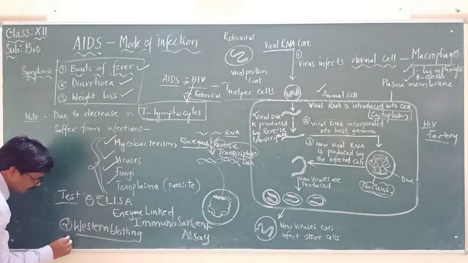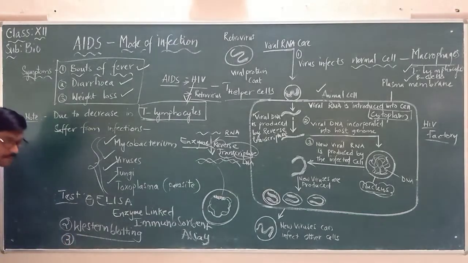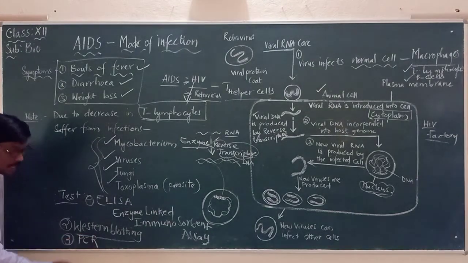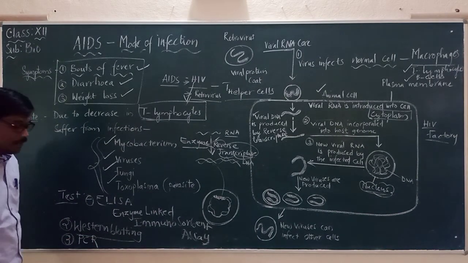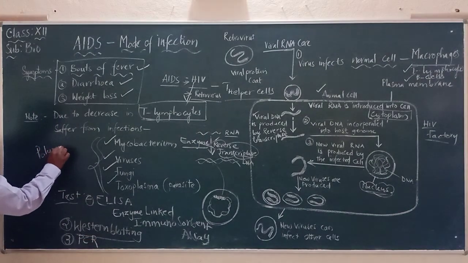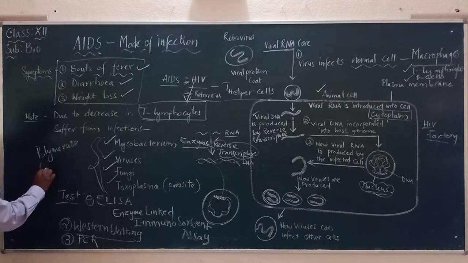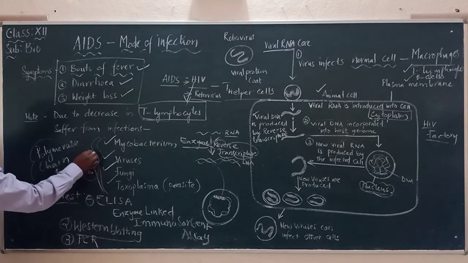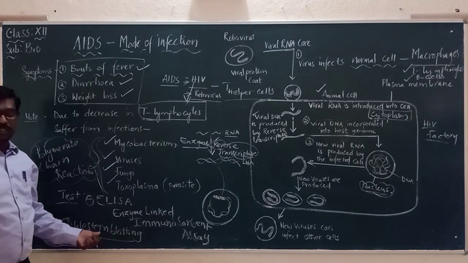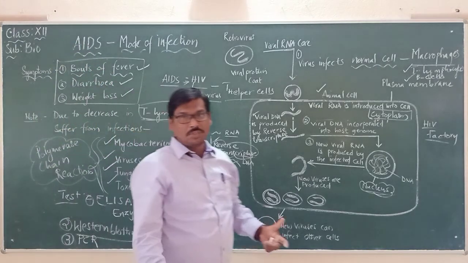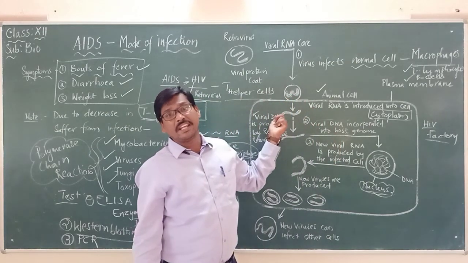Otherwise, there is also another test or diagnosis that can be done for AIDS. That is called PCR. Please remember this also. PCR means polymerase chain reaction. This is another test that is done to confirm that the person is suffering with AIDS. So these are the points that we have to keep in mind, and this is very important.